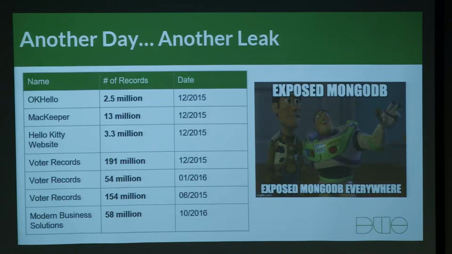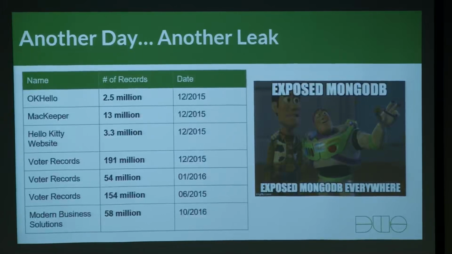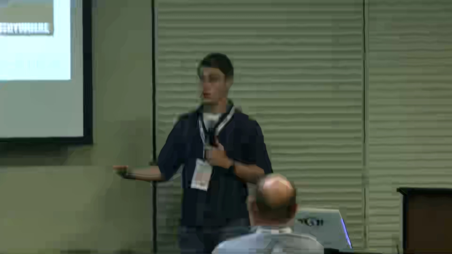So this is an example of what that landscape looked like. I'm not going to go through all of these, but you can see, and these aren't all of them, by the way. I just wanted to fit it in a slide so you could read it. These are some of the bigger ones that we saw in 2015, and there was a single guy named Chris Vickery who did a lot of really good research in terms of looking for exposed Mongo databases, similar to what we're talking about today. And what he found were these exposed information.